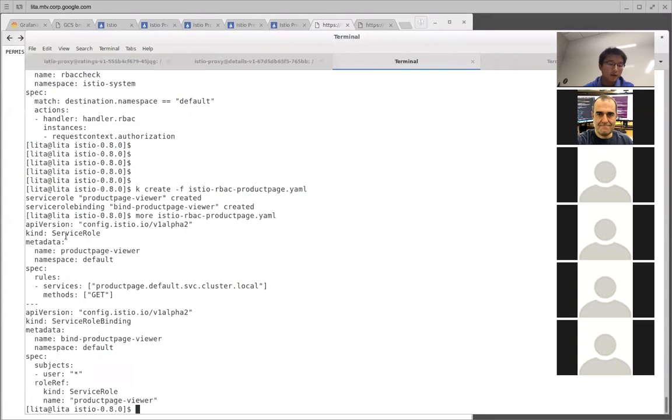So this defines the service role, and the name is product page viewer. It says this role will have a GET permission to the front end, which is our product page. And this role applies to any user, which means anybody will have a GET permission for this product page. And that means after this access rule is applied, you will see the front end page.